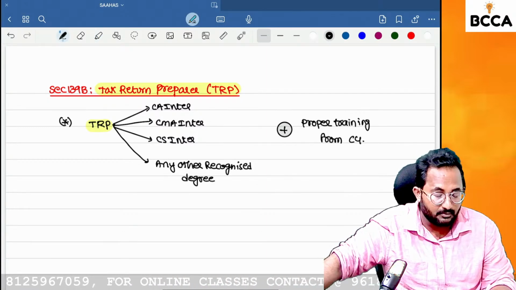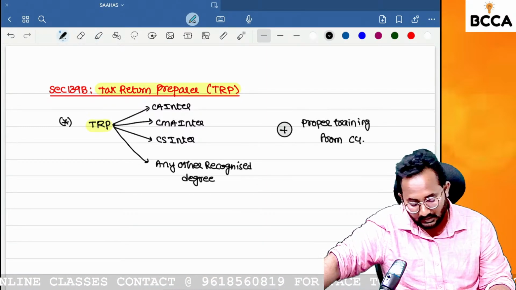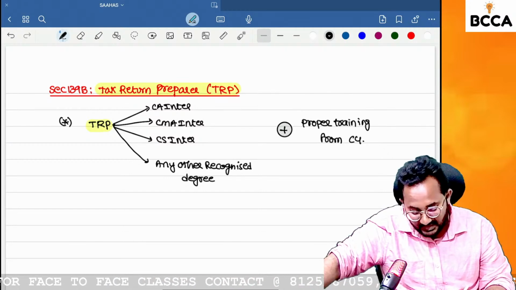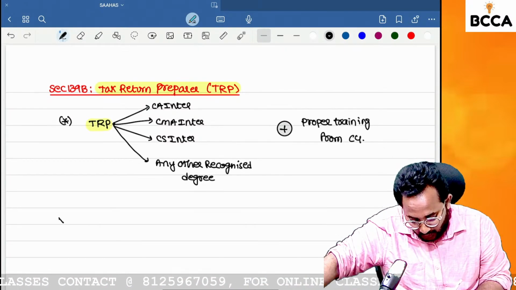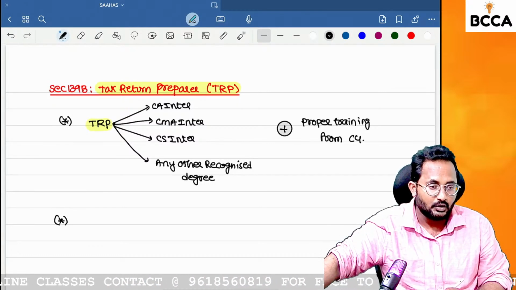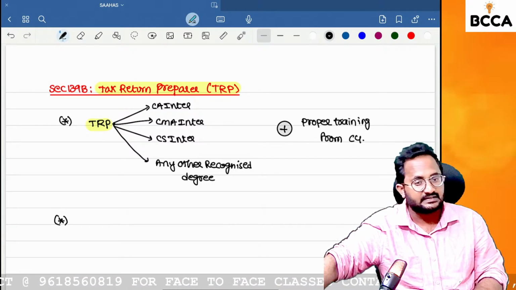The central government frames some schemes or sessions for the training. Yes, you have to attend the training session. Then you are eligible to act as a TRP. What is the work of a TRP? You can prepare the return of incomes for others.